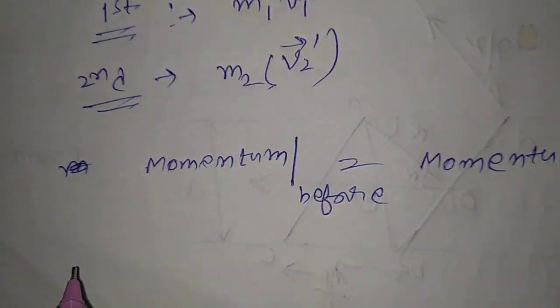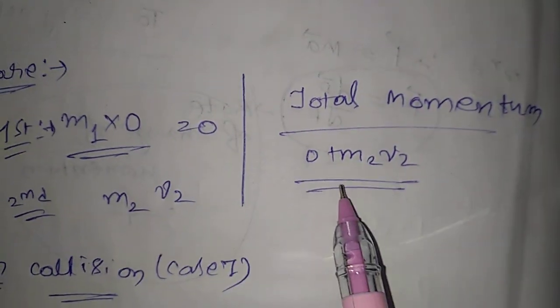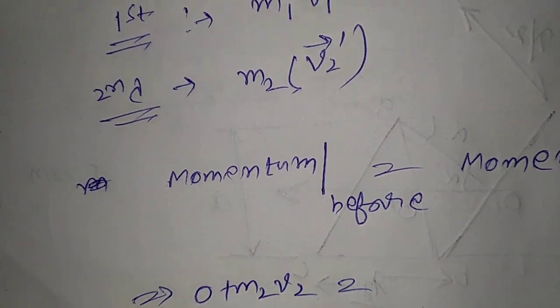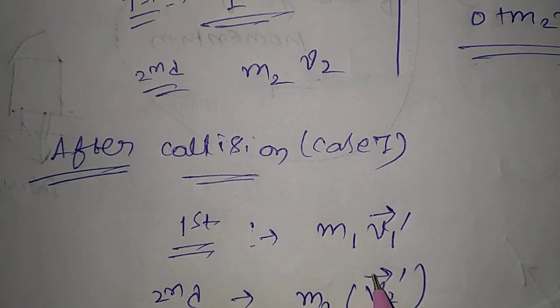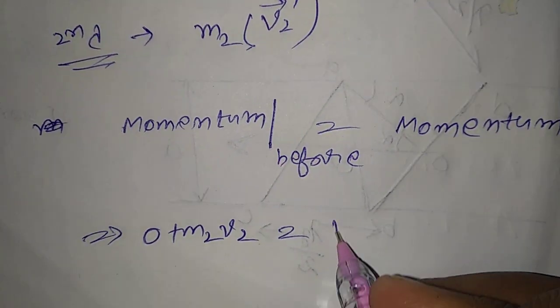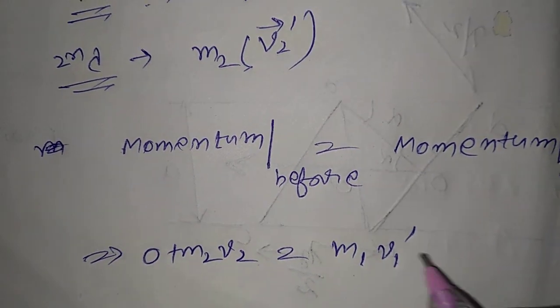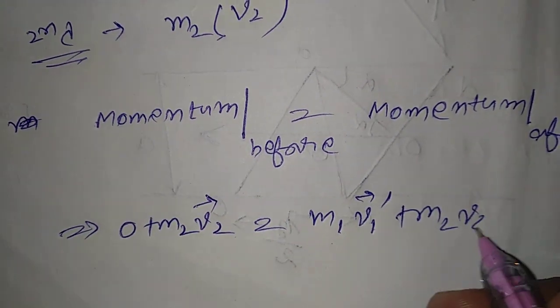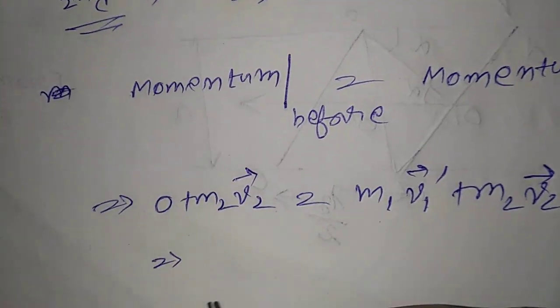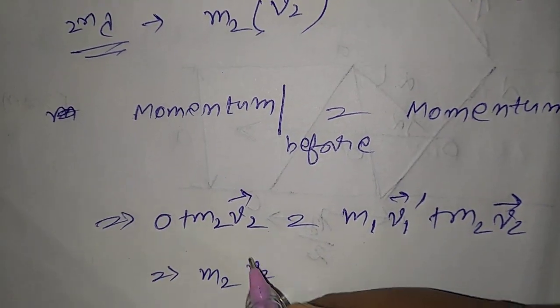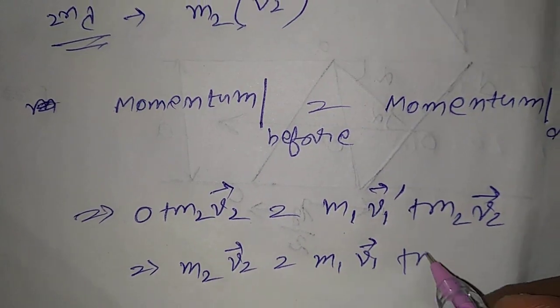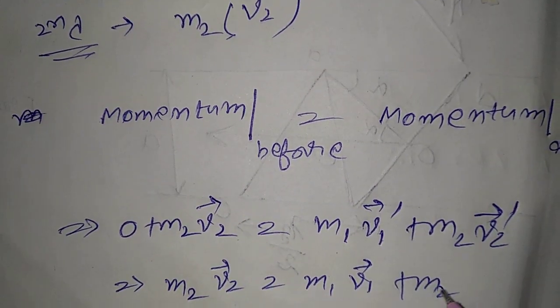Momentum before collision was 0 plus m2 v2, and momentum after collision is m1 v1 prime plus m2 v2 prime. So m2 v2 equals m1 v1 prime plus m2 v2 prime.